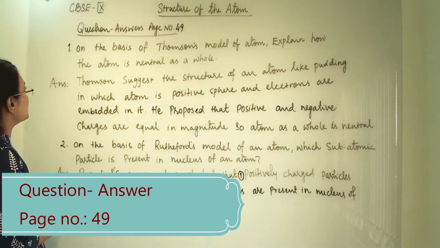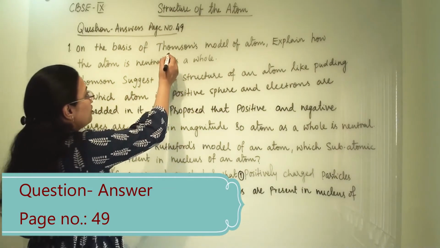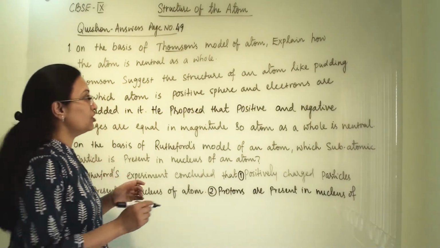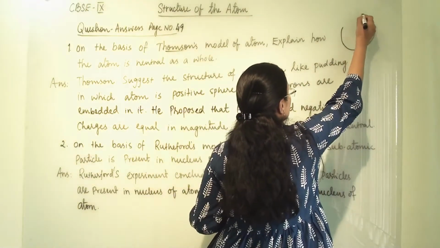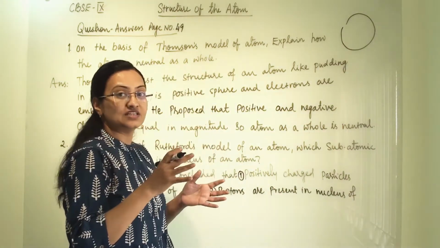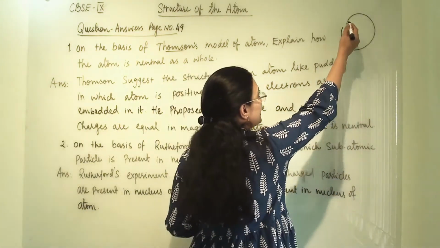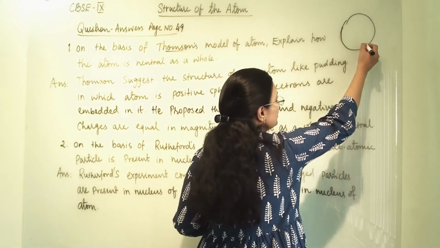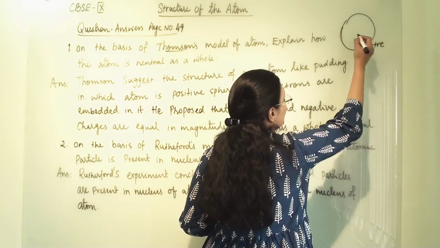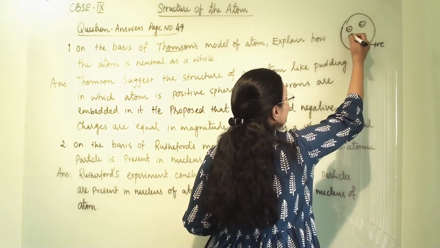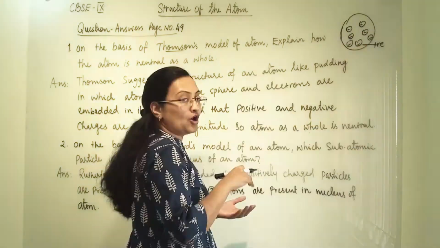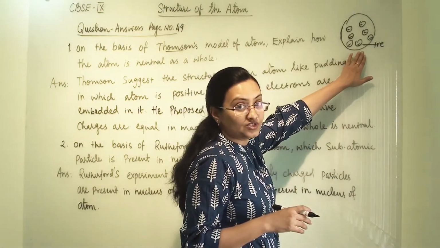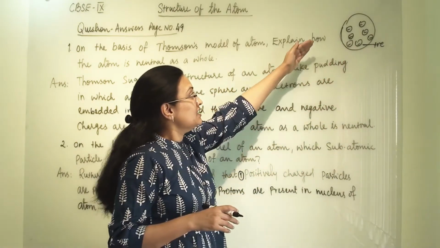So the first question is, on the basis of Thomson's model of atom, explain how the atom is neutral as a whole. First of all, which kind of structure has Thomson proposed? He proposed that the structure of an atom is just like a Christmas pudding. Just like a Christmas pudding, there is a sphere which is positively charged, whereas electrons are embedded in it, just like how we top up the pudding with dry fruits. This is the structure which Thomson proposed.